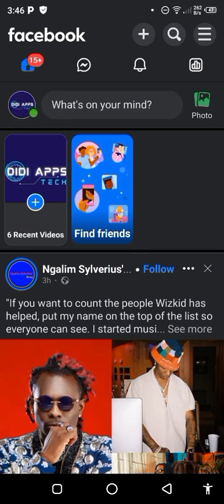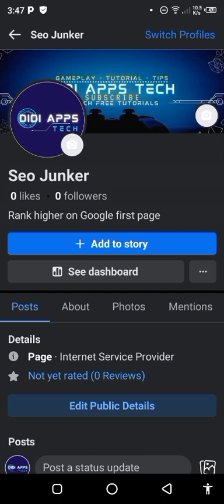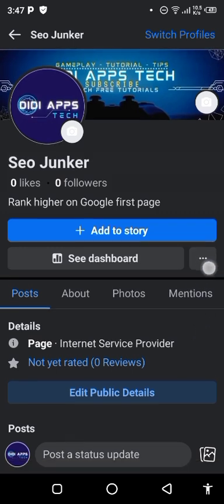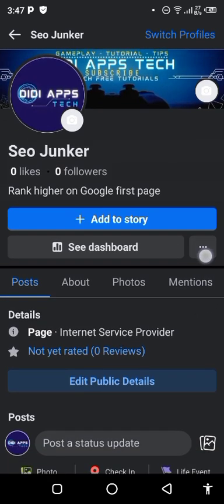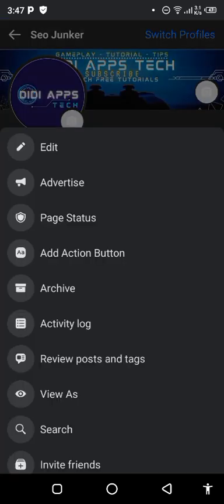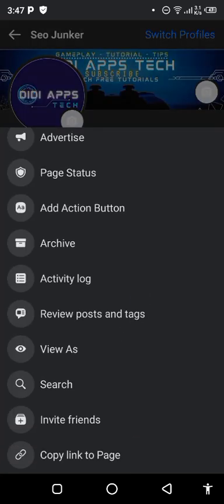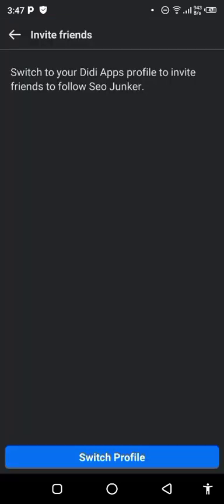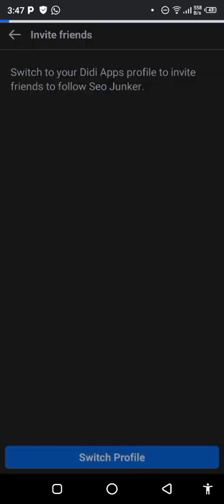As I switch to the page now, the next thing I'm going to do, I'll click on the profile here. When I click on profile, I'll click on this line here. Once I click on it, I'll scroll. You can see where they say invite friends. So that's me, I'm going to invite my friends. Click on invite friends. Before I can invite friends, they say switch to your profile to invite friends to follow SEO Junker. So I'm going to click on switch profile now.